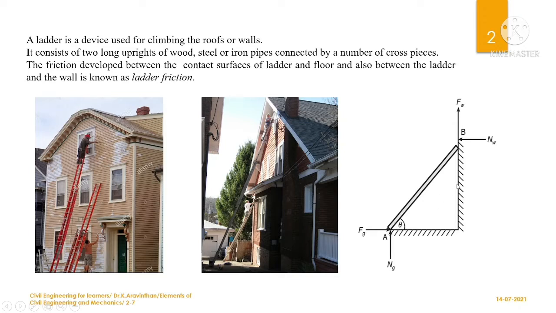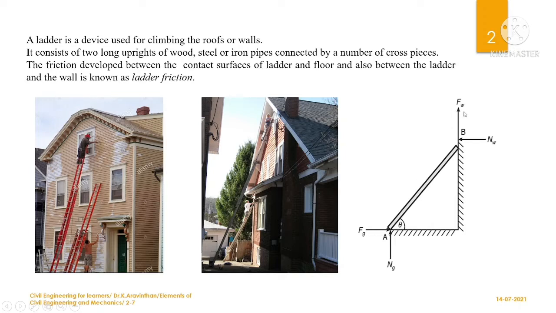At both points you will have friction. If two objects are in contact, we know that friction is created, and there are two contact points, the wall and the floor. At the two contact points you will have friction.